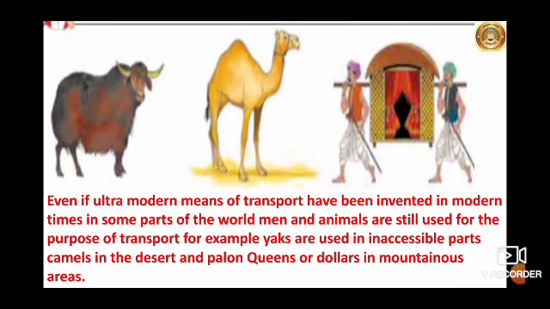Children, do you know? Even if ultra-modern means of transport have been invented in modern times in some parts of the world, men and animals are still used for the purpose of transport. For example, yaks are used in inaccessible parts, camels in the desert, and palanquins or dollies in mountainous areas.